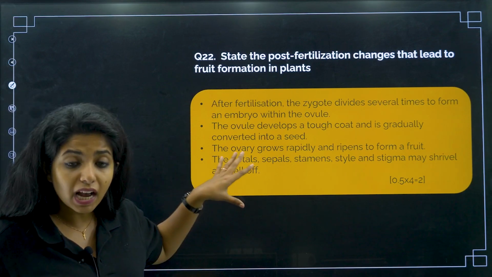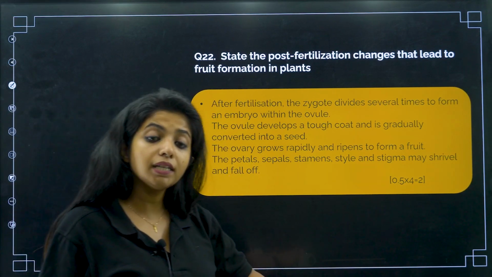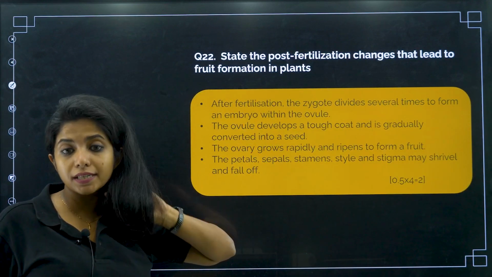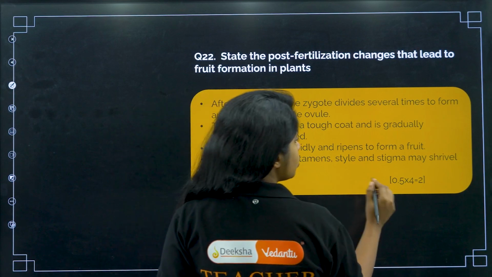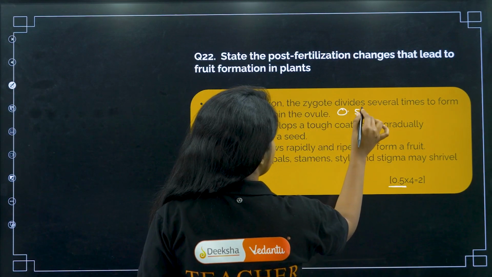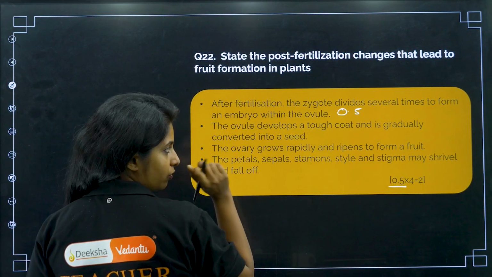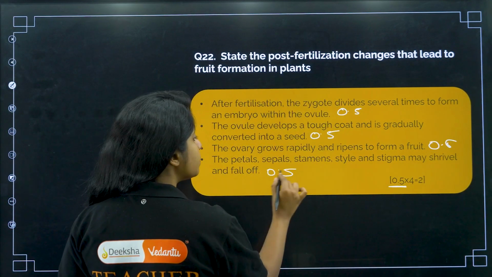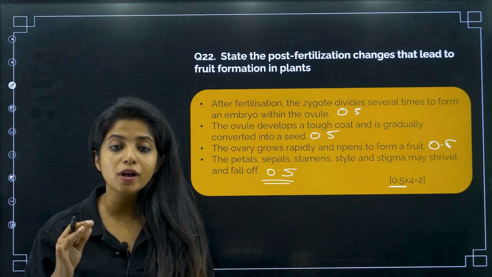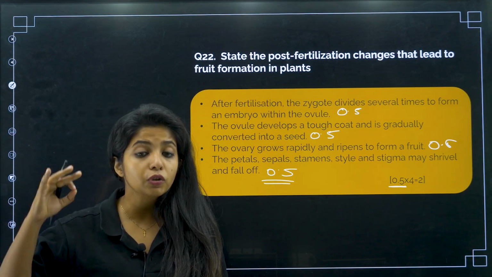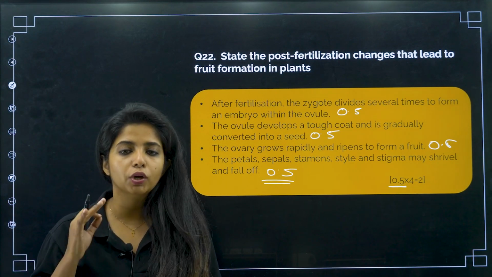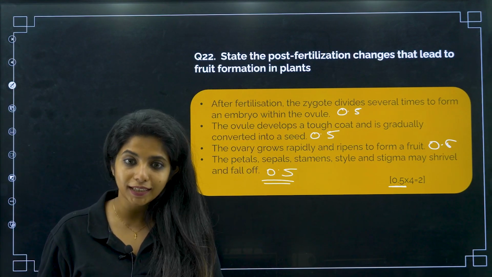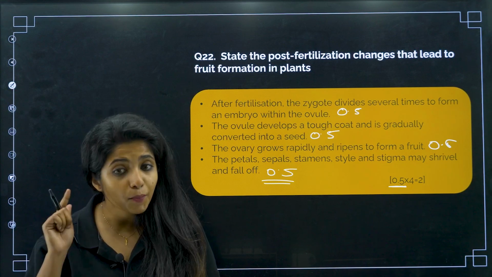Now this answer that I am going to show you is from the marking scheme that the board itself has given, so you should know how marking is done, my dear children. Each point that you see over here carries 0.5 marks. So, for example, if you skipped this point, you lost 0.5 marks. You skipped this point, you lost 0.5 marks. So you should be very specific with your answer. Don't go and write songs. It is really important to know the exact answer and write it properly, and you will get the marks. So, answer accordingly and write in points.